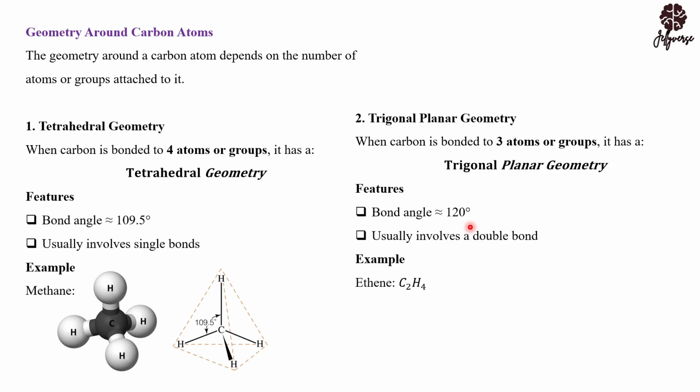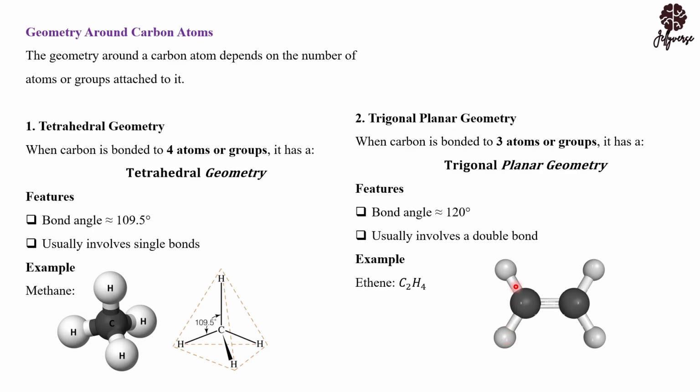The simplest trigonal planar carbon is ethene. So this is the structure for ethene, where this is carbon. The carbon has been bonded to a hydrogen here, a hydrogen, a hydrogen, and a hydrogen, but there are two carbons. So if you are considering this carbon alone, this carbon has been bonded to three groups: this carbon is 1, this hydrogen is 2, and this hydrogen is 3.